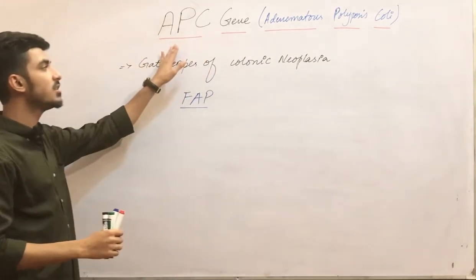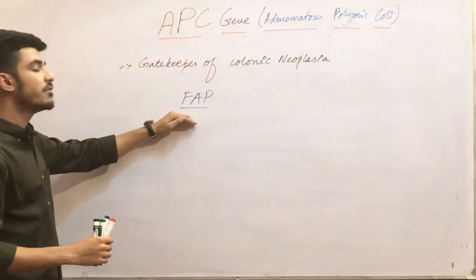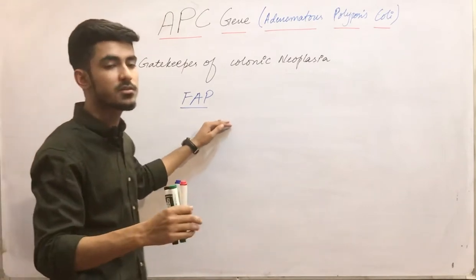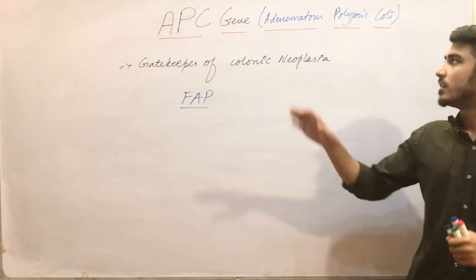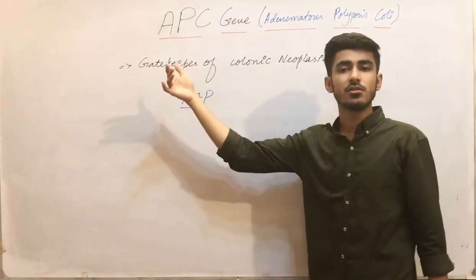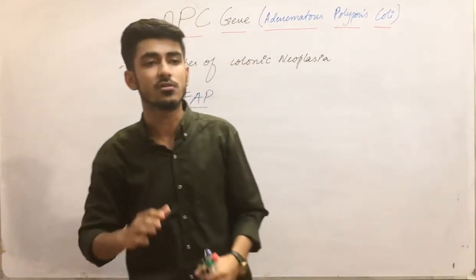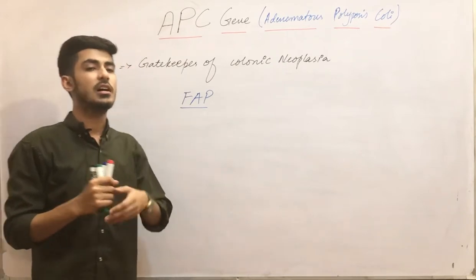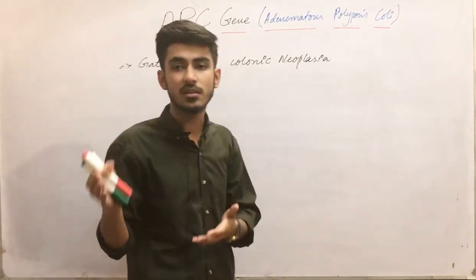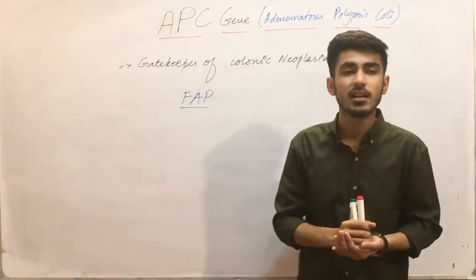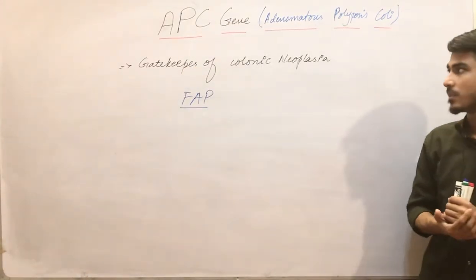So mutation in this gene leads to familial adenomatous polyposis, meaning polyps in the colon. Inherited mutations occur, and sporadic mutations also occur. Sporadic mutations help in the development of carcinoma of the stomach, carcinoma of the pancreas, and many other carcinomas. Clear?